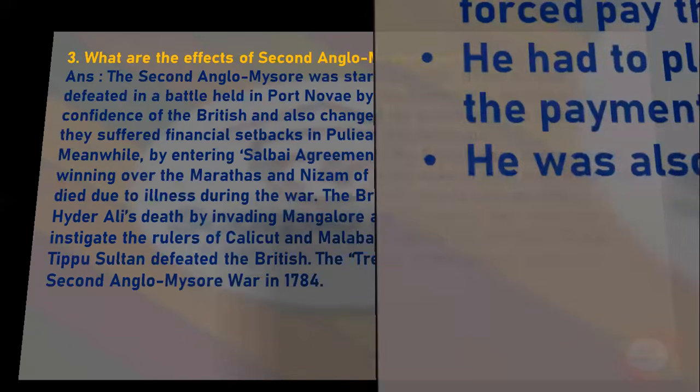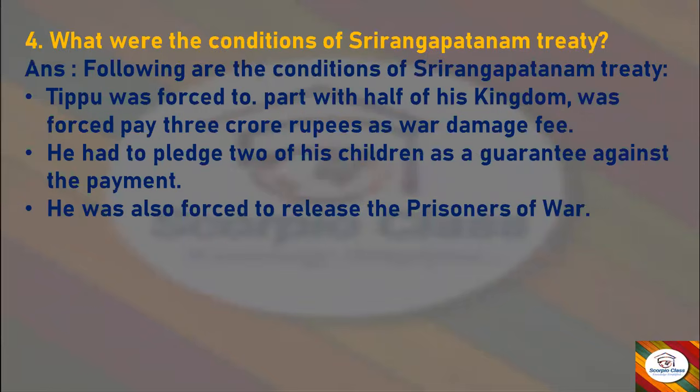Next question. What were the conditions of Srirangapatnam Treaty? So answer. Following are the conditions of Srirangapatnam Treaty. Tipu was forced to part with half of his kingdom. He was forced to pay 3 crore rupees as war damage fee. He had to pledge two of his children as a guarantee against the payment. He was also forced to release the prisoners of war.